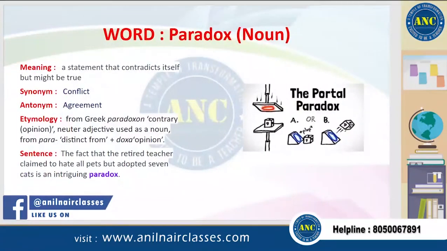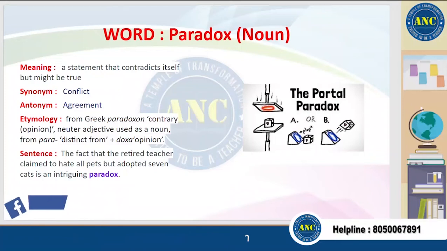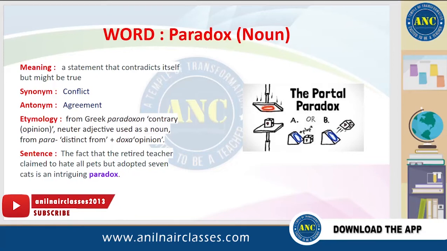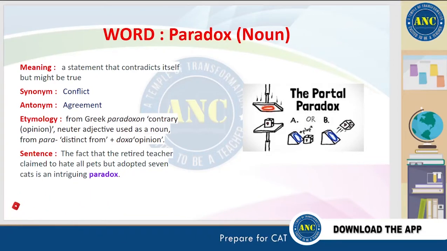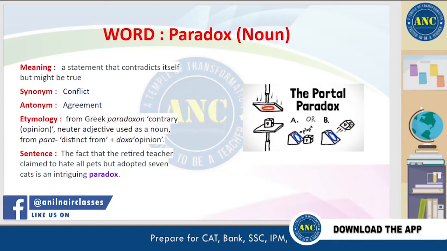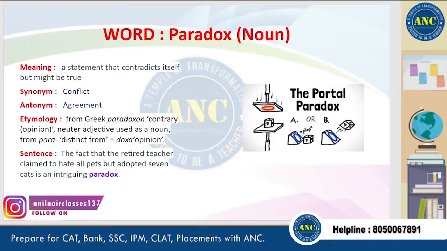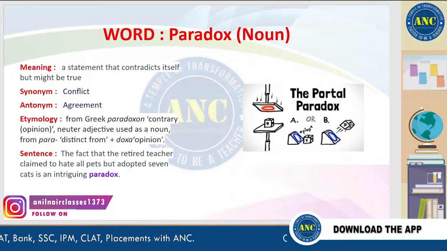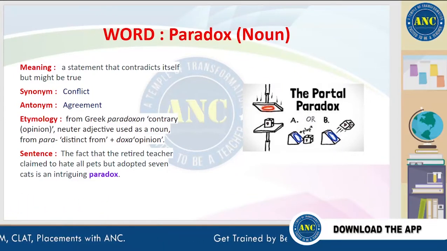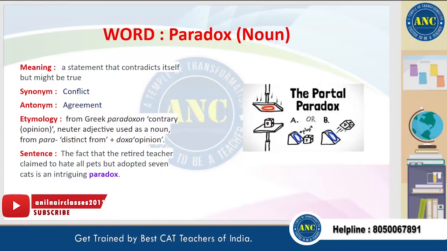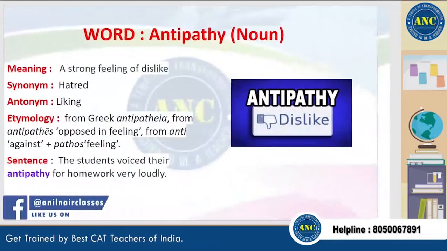The next word is paradox. Paradox means a statement that contradicts itself but might be true. A synonym for this word is conflict, and an antonym is agreement. A sentence for this word is, the fact that the retired teacher claimed to hate all pets but adopted 7 cats is an intriguing paradox indeed. Moving on to the next one.